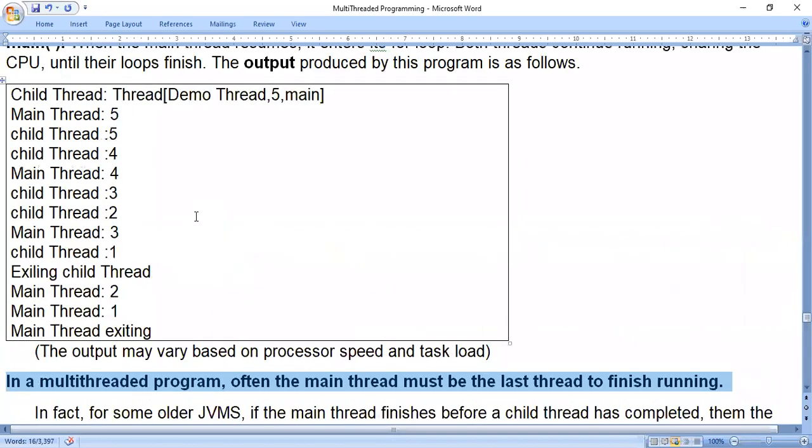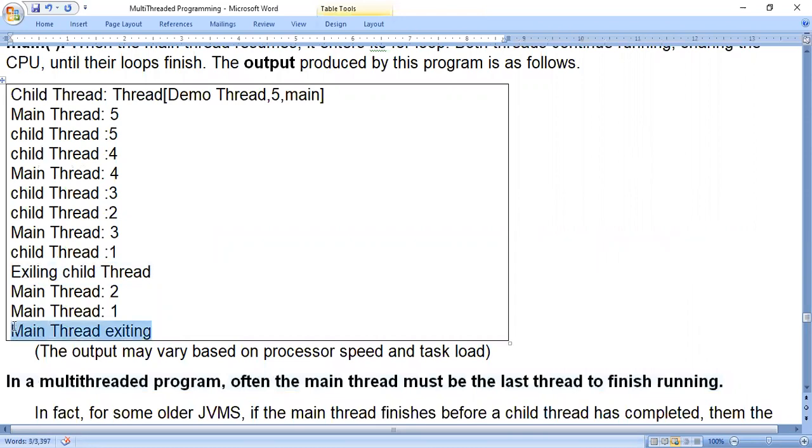See, you look at this output where we have exiting child thread and where we have main thread exiting. This message indicates the child thread finished its execution first, then the main thread completed its execution. So that means the main thread must be the last thread to finish running. Okay, this is the important point. The main thread will be the last thread to finish running.